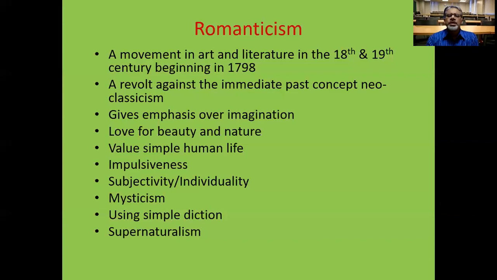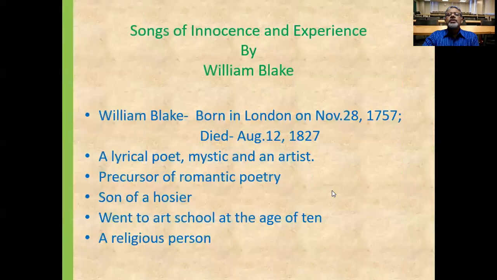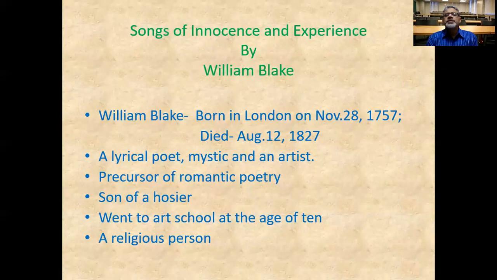And this is a bit about the romantic movement or romanticism, and these characteristics or these things will be found in the poems of these six poets. That's why if you remember these things, it will be helpful for you to understand the poems. Now, something about William Blake. So, Songs of Innocence and Experience is the title of the poems written by William Blake.